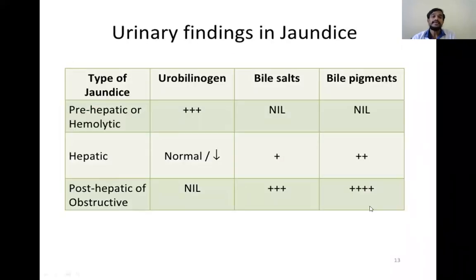See here you can see in hepatic jaundice, the urobilinogen is almost normal and the bile salts and bile pigments are present in the urine. So if we send this patient for urine examination also, if urobilinogen is normal and bile salts and bile pigments are present, then we can confirm the diagnosis as hepatic jaundice. These bile salts are present due to defect in the intrahepatic circulation.